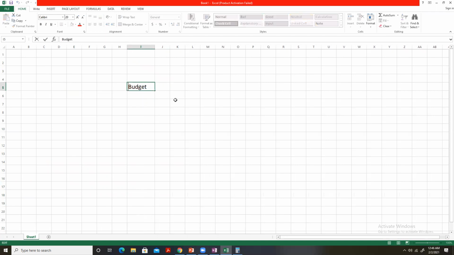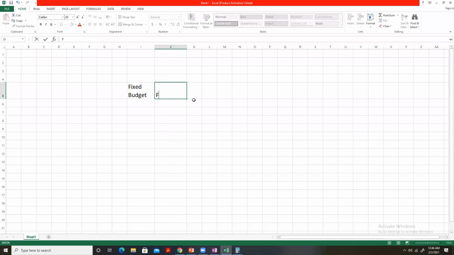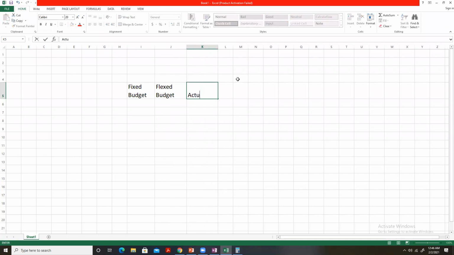This is something that you need to understand. And this budget is flexed. Then this flexed budget is compared with the actual results.